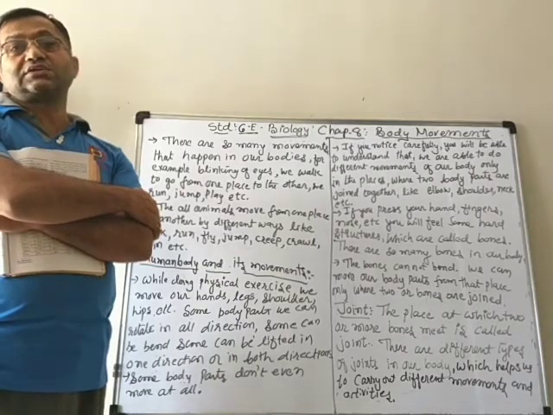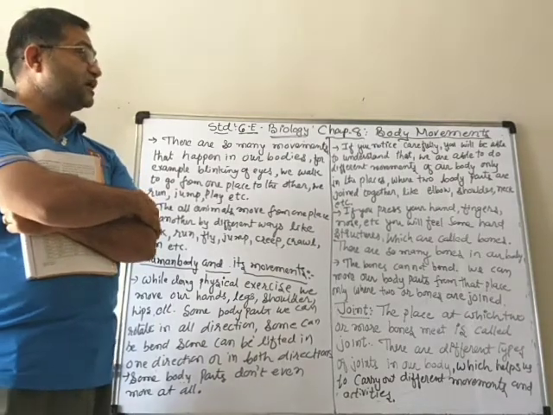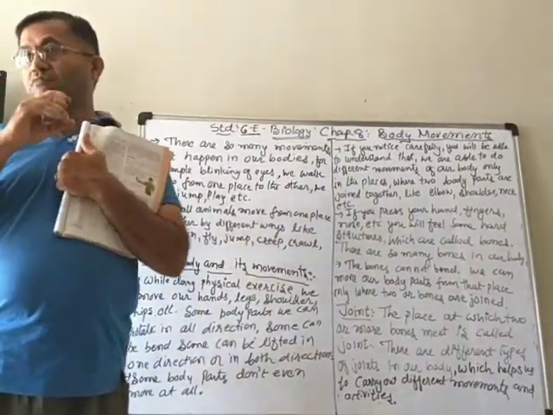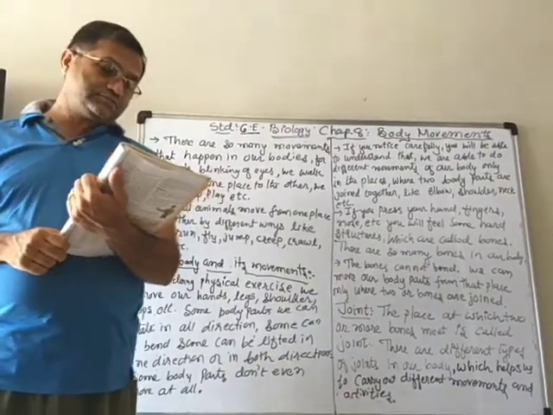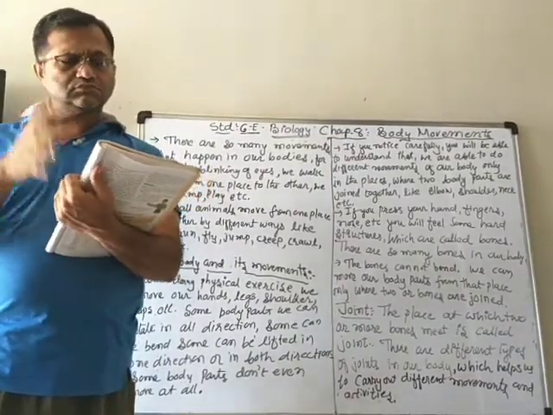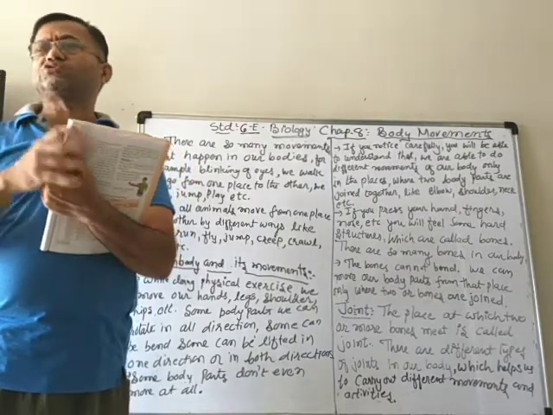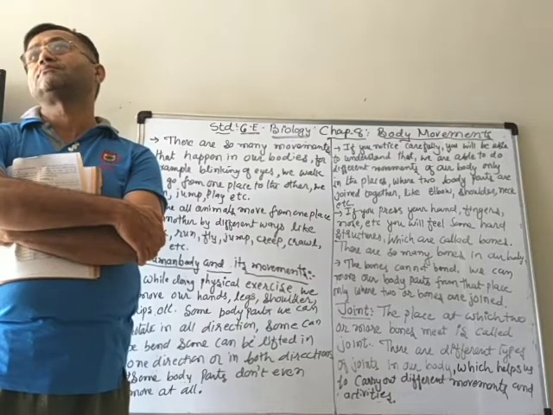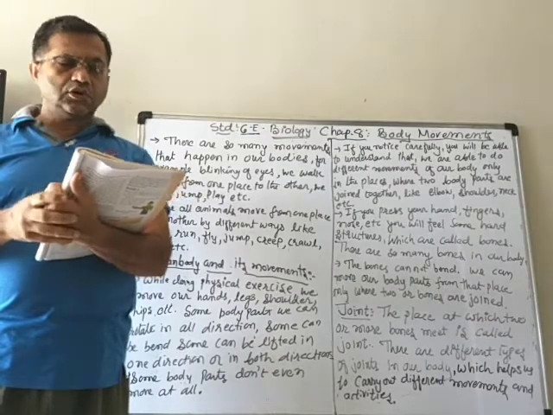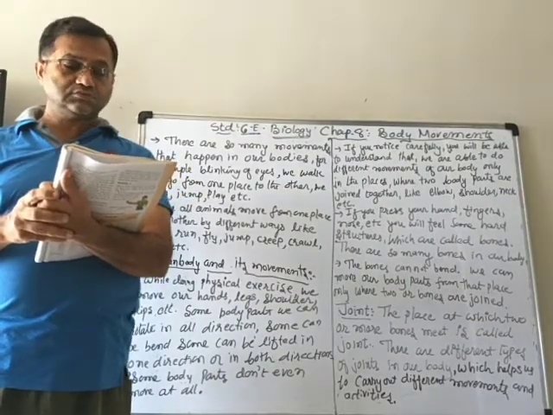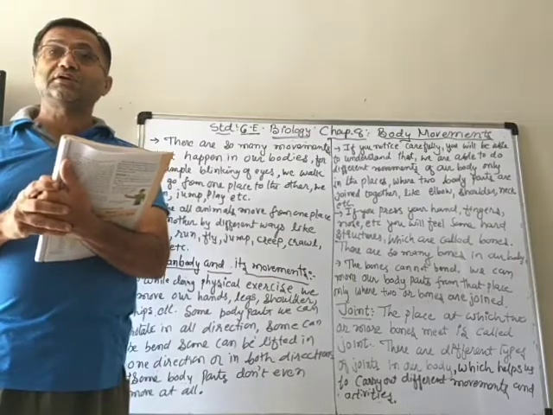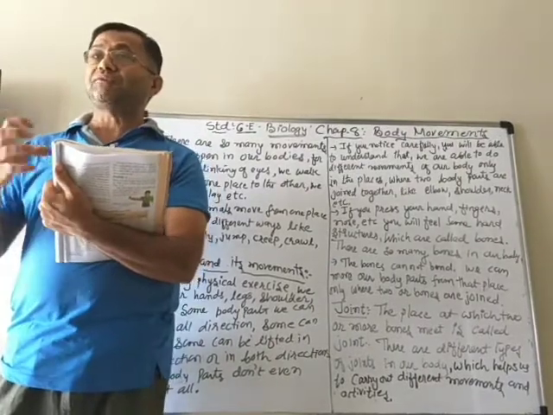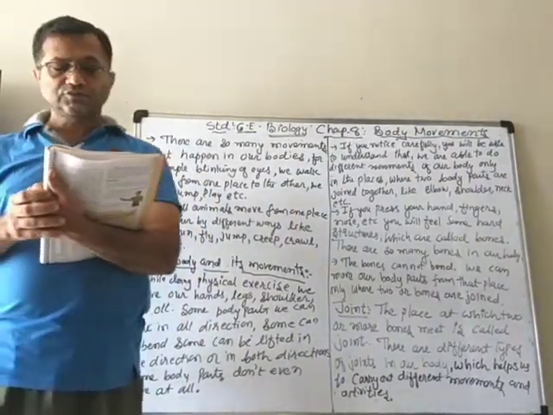We are going to start a new chapter today, that is body movements. Now, about body movements, first you have to sit absolutely still, without any movement. Then you have to observe your movements in this period. You will see that you blink your eyes after a short interval.